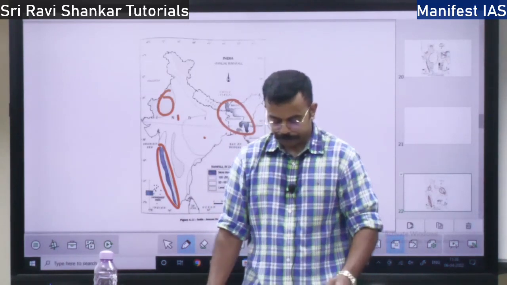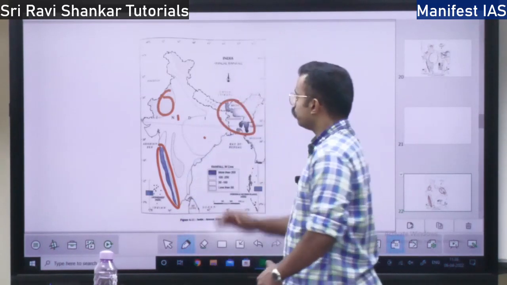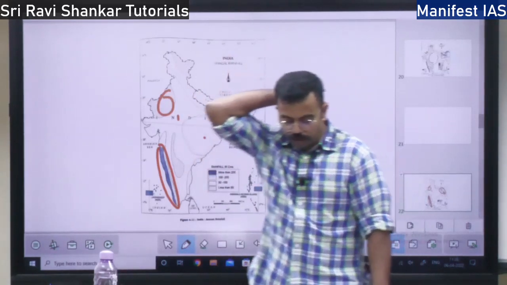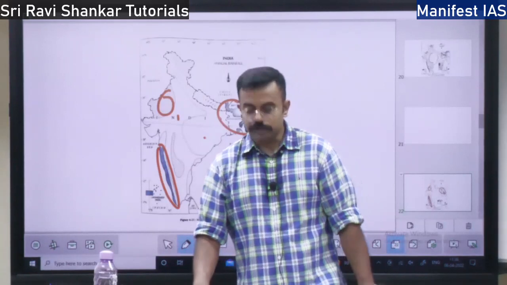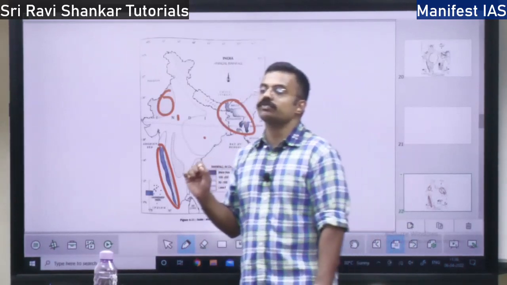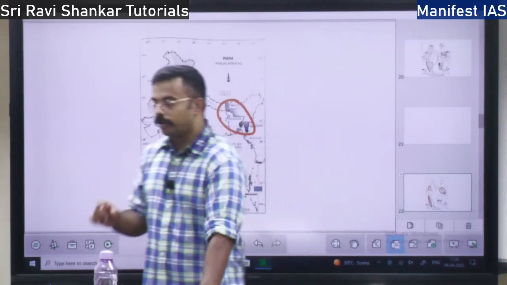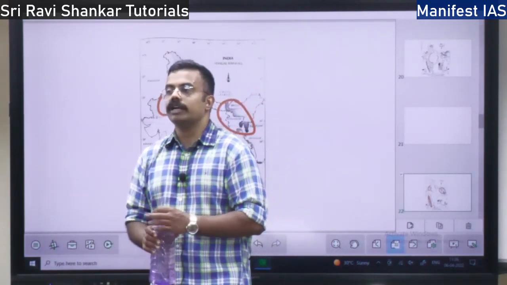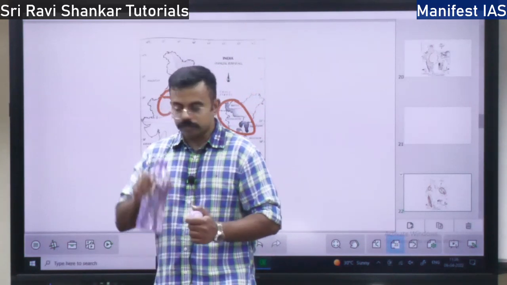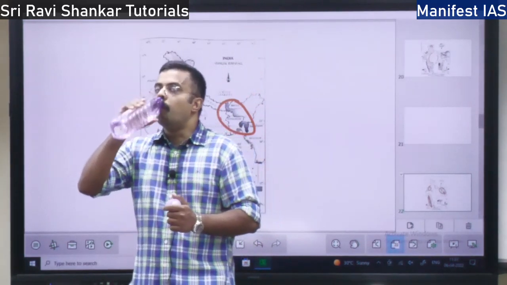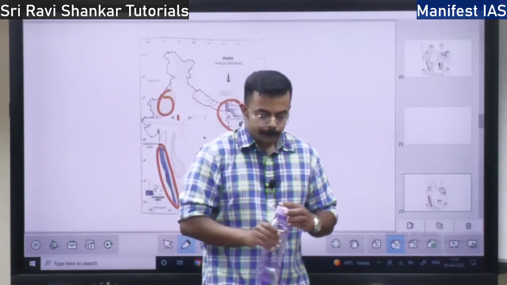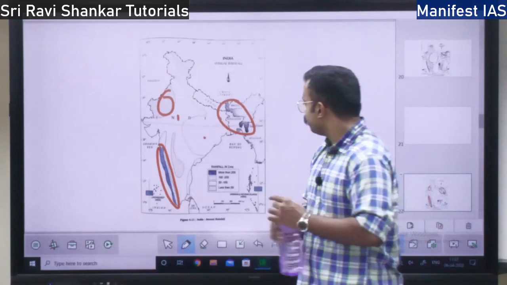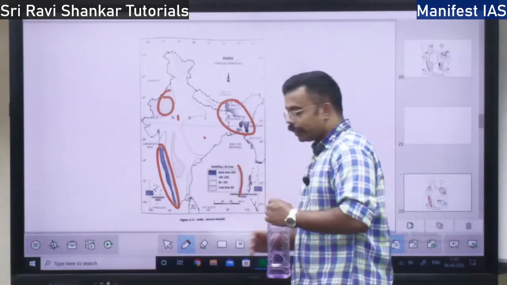So, we were talking about the annual rainfall. What is the annual distribution of rainfall over India? The average rainfall over India is 125 centimeters. Rainfall is measured in centimeters. This rainfall can be classified into 4 areas.